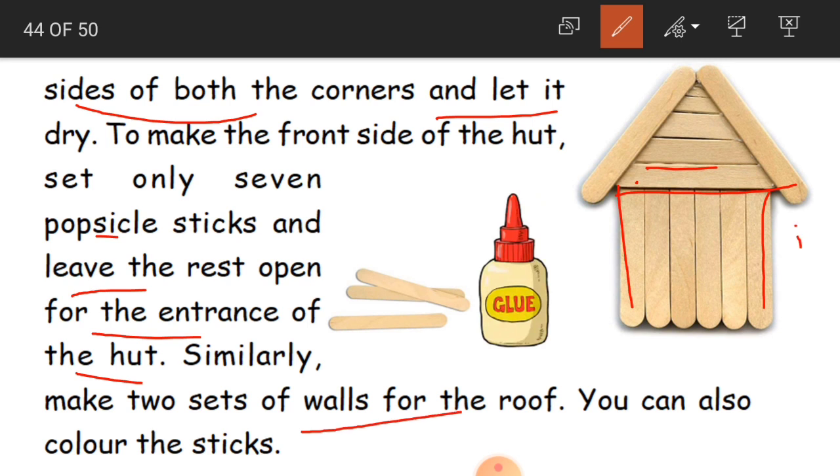Here you are only able to see one part, children. So this is the roof. You can also color the sticks. So here our kacha house, the hut, is ready.